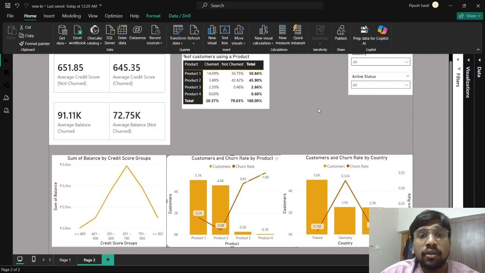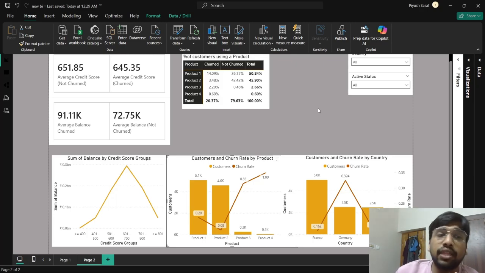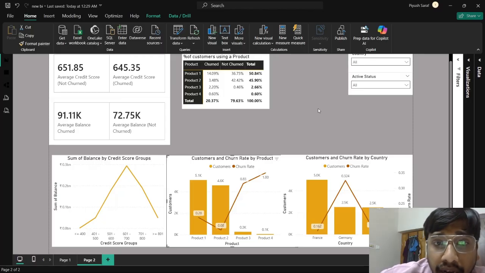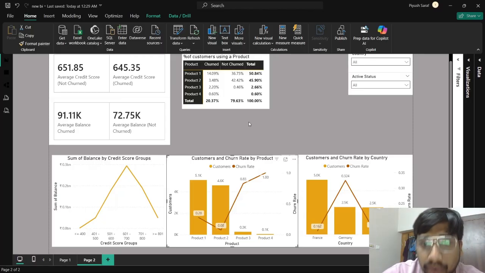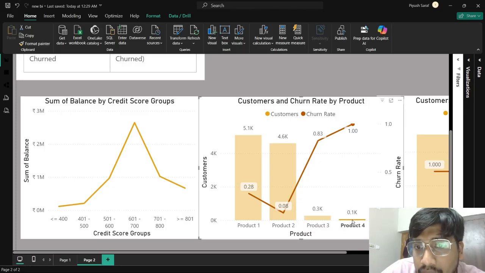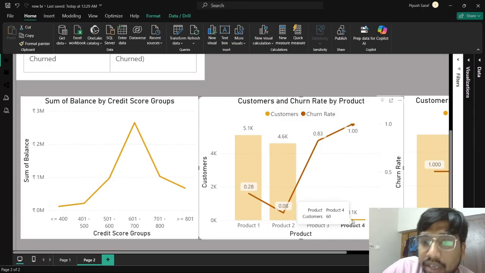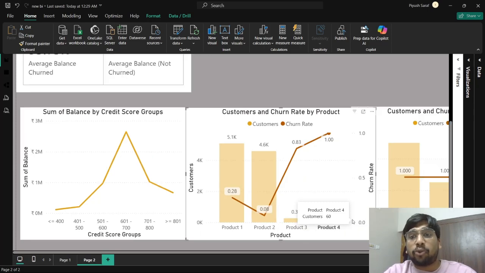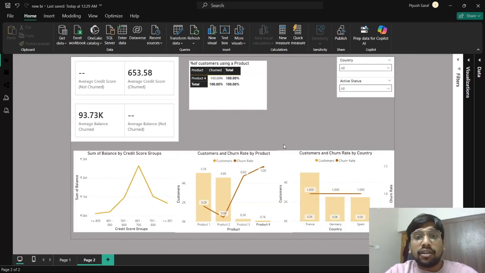Yes. Now, the possible reasons can be that the customers are not able to adopt product 3 and 4. They might not be able to understand what these products are, or they might find these products expensive. Again, if you look at the churn rate, what is this? If I hover my mouse here, I can see that we have around 60 customers for product 4. Here you can see that we have 60 customers for product 4 and all of them have churned, which means that this product is not good.